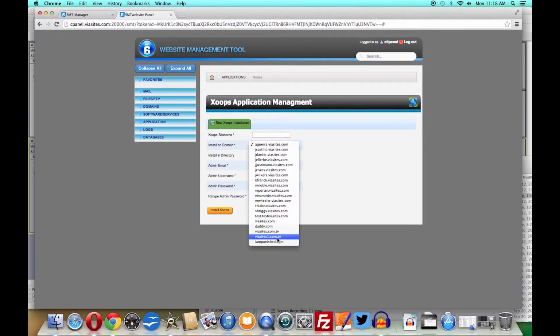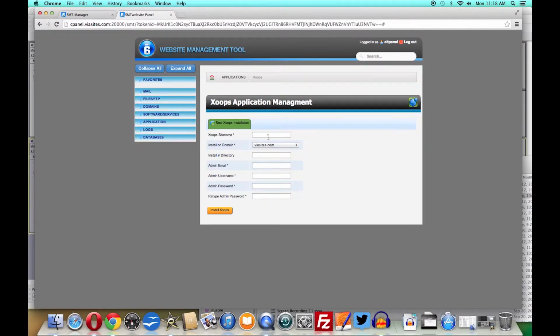At this time, if you'd like to give your website a name, go ahead and fill that out in the appropriate field. If you want to install Xoops into a specific directory, go ahead and fill that out in the directory field. Please provide a valid email account for the admin email account field.